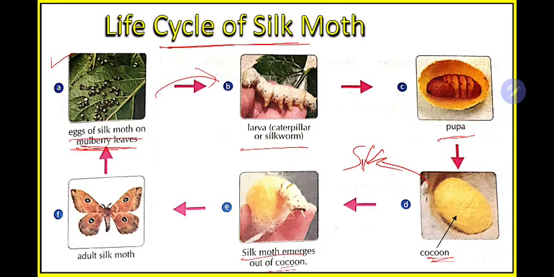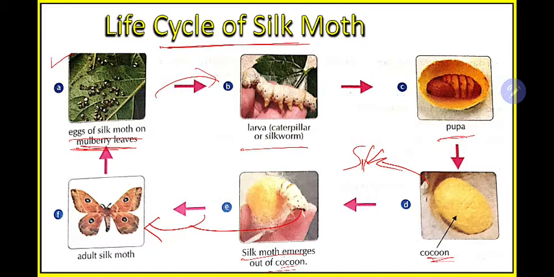The silk moth emerges out of the cocoon, and then an adult will develop. So now we know there are 6 steps in the life process. We'll learn each in detail. This slide was just to give you an idea, an overview of how different events occur from the eggs.